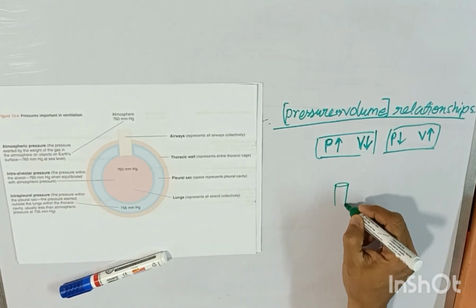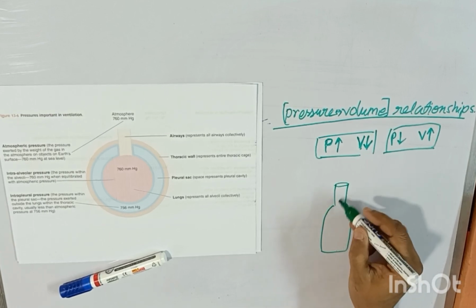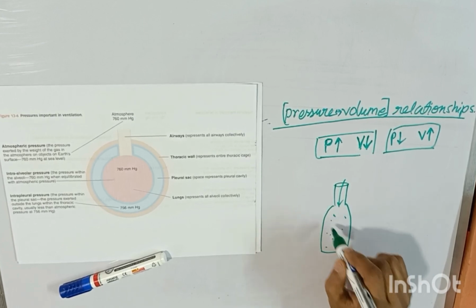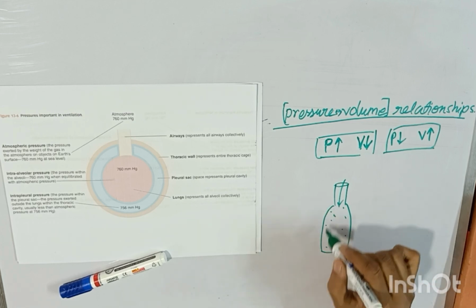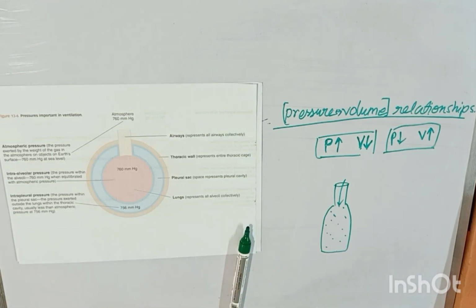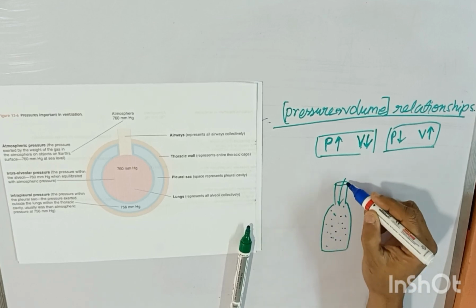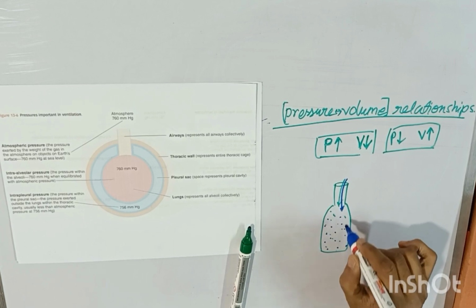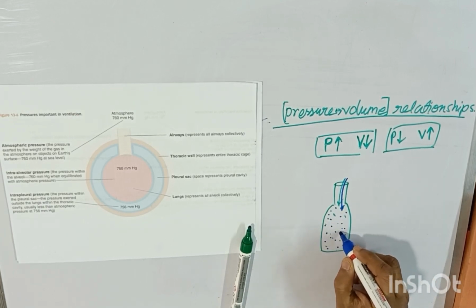Say I put some air in a bottle. The bottle has atmospheric air. Say this is the density of molecules present in the bottle that I have drawn in green. Now I'm putting in some more additional air, some more molecules of air, inside the bottle. So now the pressure will increase.